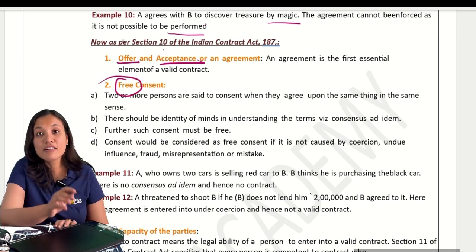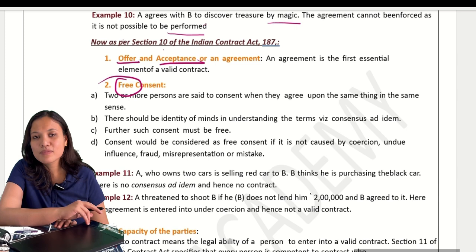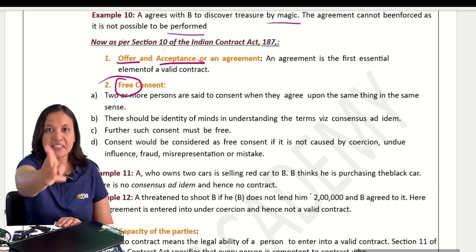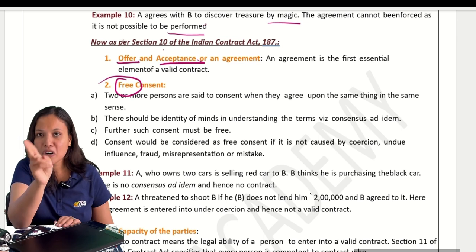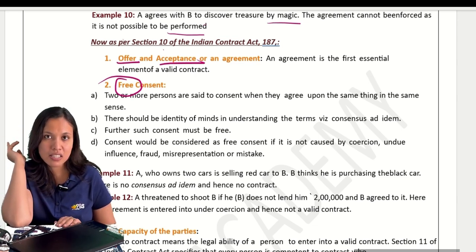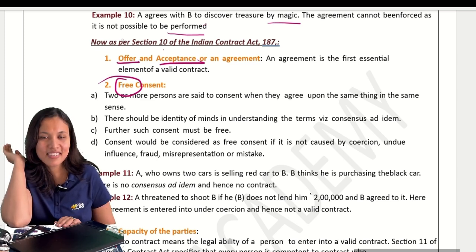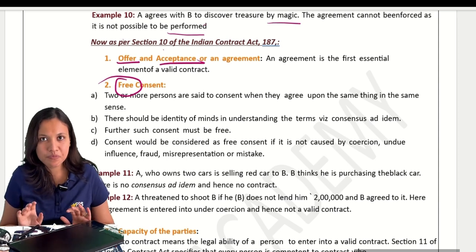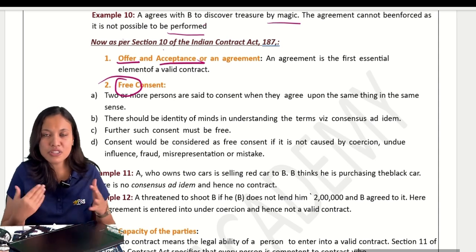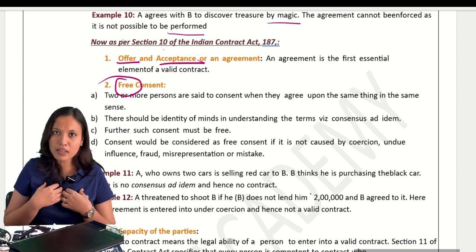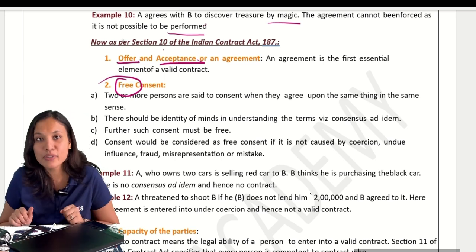Correct? Now, free means what? Suppose I come to you and tell you at gunpoint, give me your Porsche, give me your Lamborghini, otherwise I'll shoot you. Because of the fear, you will give me that. We have understood the same thing in the same sense. I'm speaking about that Lamborghini only, and you are also thinking about that Lamborghini.